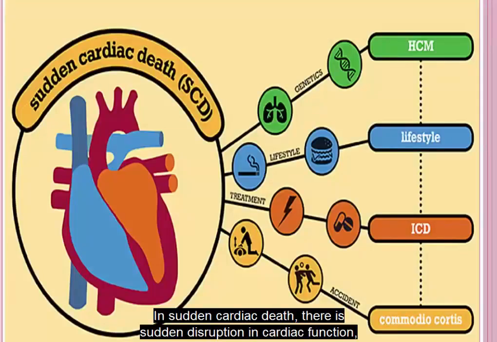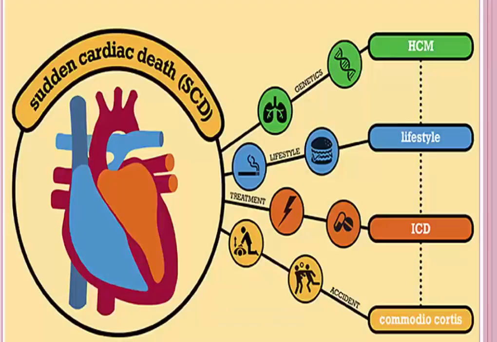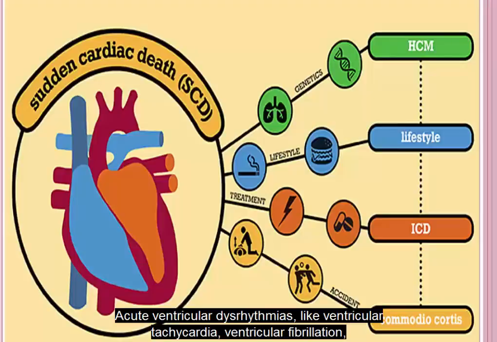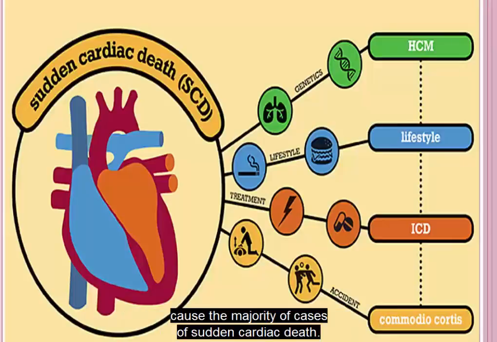In sudden cardiac death, there is sudden disruption in cardiac function, producing an abrupt loss of cardiac output and cerebral blood flow. The affected person may or may not have a known history of heart disease. It is often the first sign of illness for 25% of those who die of heart disease. Acute ventricular dysrhythmias like ventricular tachycardia and ventricular fibrillation cause the majority of cases of sudden cardiac death.